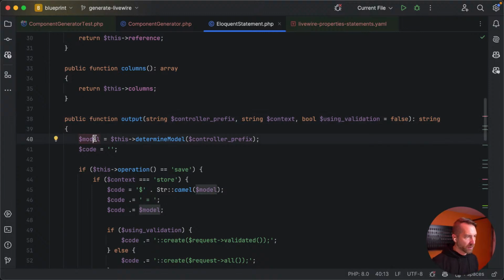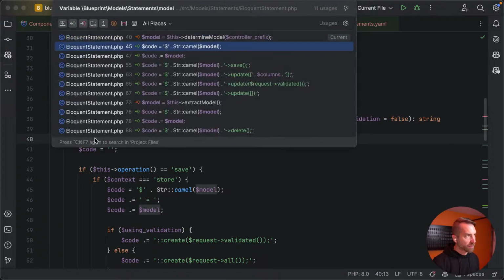And then where's model used? Is it assumed that the model's always... Yeah, see, this is tough. This might be another statement that actually needs a Livewire subclass, because this makes a heavy assumption that the controller is cruddy, meaning that it's based on a model, right? It's bound to a model by its prefix name. So it's very heavily, Blueprint does that.